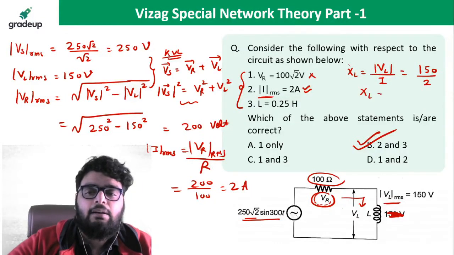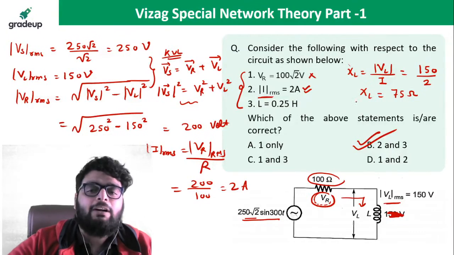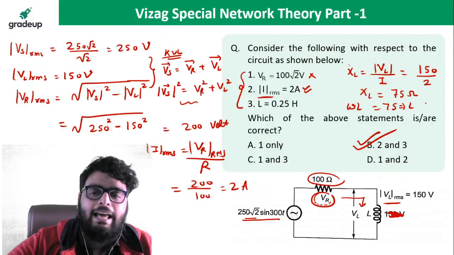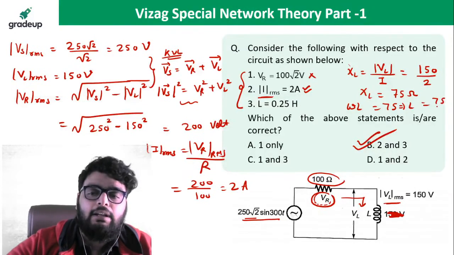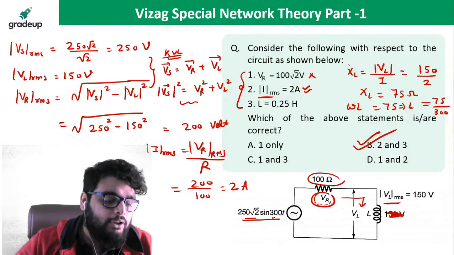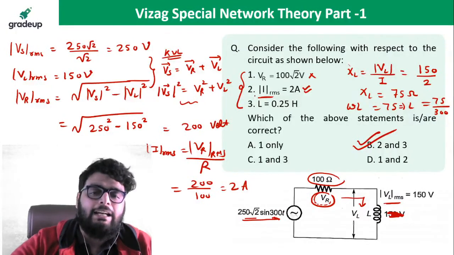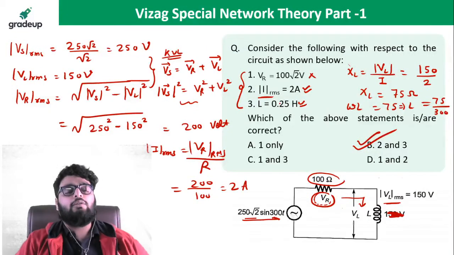So reactance comes out to be 75 ohm. The formula of reactance is omega L equal to 75. Now L is 75 divided by 300, because the frequency is given, omega is 300. When you solve this, you get 0.25. So this value is also correct.